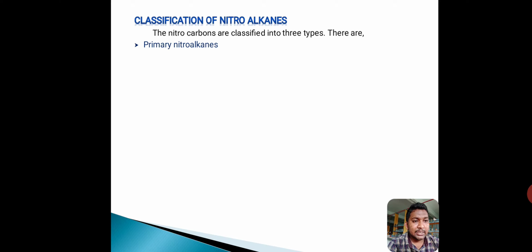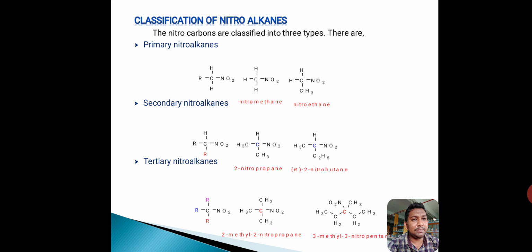Second one, secondary nitroalkanes means the NO2 group is attached to secondary carbon. Such type of nitrohydrocarbons are called as secondary nitroalkanes. Third one, tertiary nitroalkanes. It means the NO2 group is attached to tertiary carbon. Such type of nitrohydrocarbons are called as tertiary nitroalkanes. These are the general formulas and examples of primary, secondary, tertiary nitroalkanes.